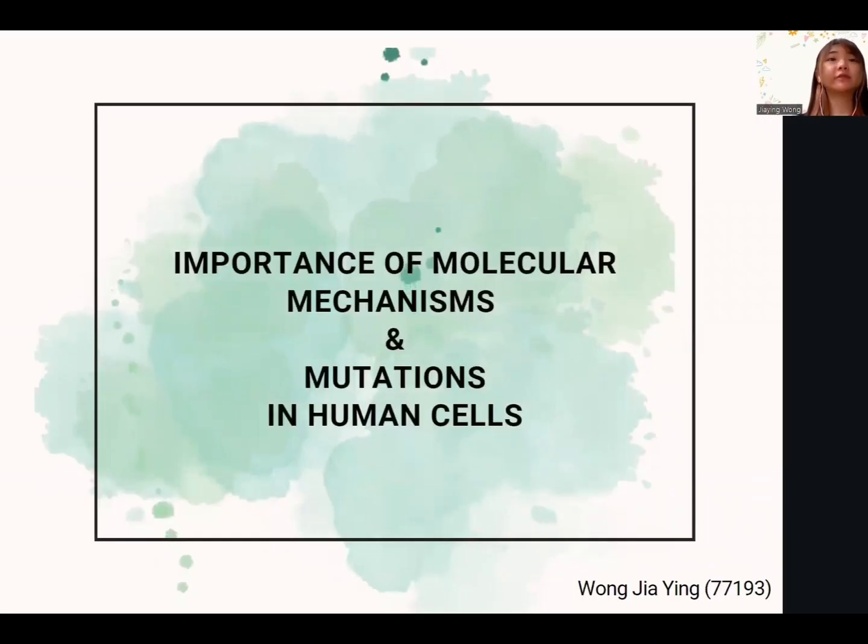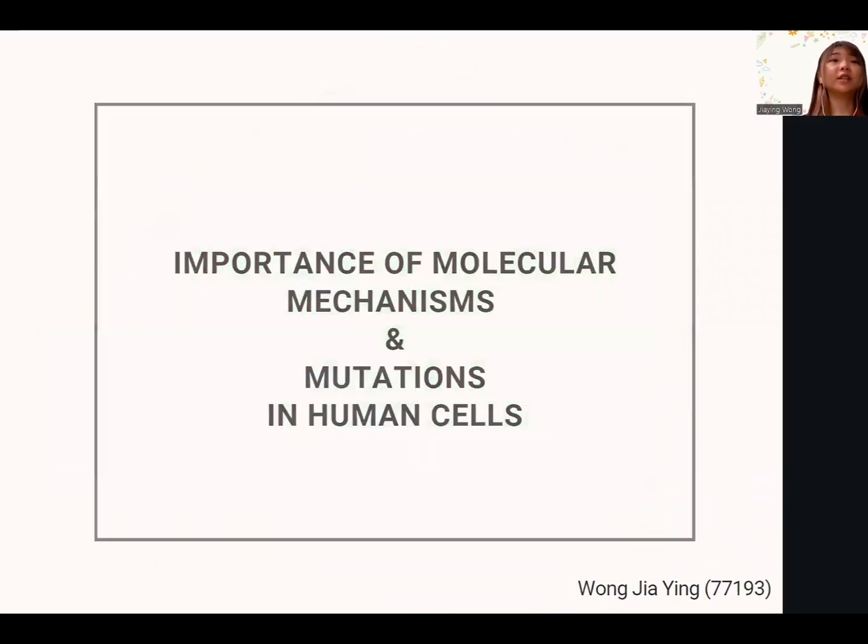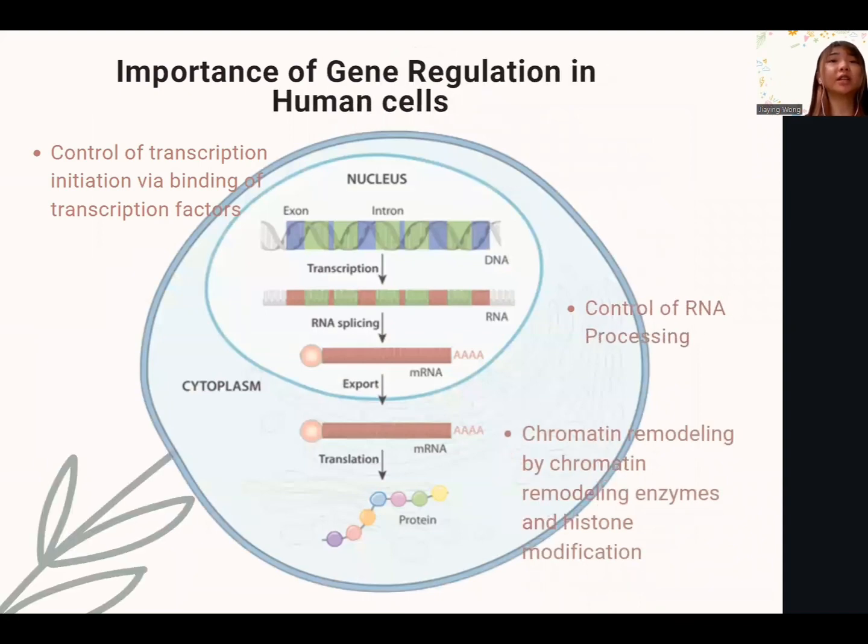Why are the molecular mechanisms of gene expression important in human cells? First, gene regulation is the control of transcription initiation, which is the first step of gene expression. This step is controlled by RNA polymerase enzyme and transcription factors. Transcription factors can activate or repress gene expression by binding to specific DNA sequences in the chromatin region.